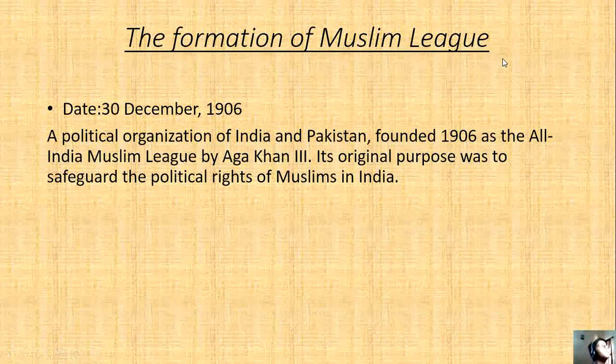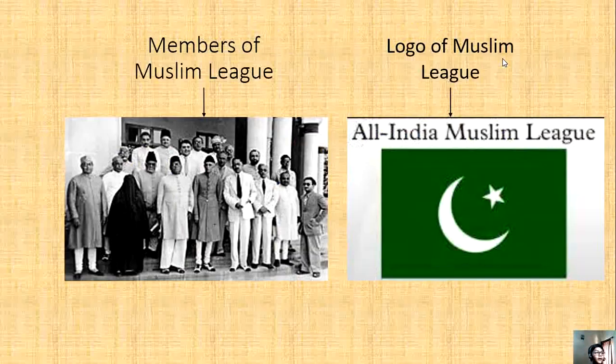The formation of the Muslim League. On 30 December 1906, a political organization of India and Pakistan was founded as the All India Muslim League by Aga Khan III. Its original purpose was to safeguard the political rights of Muslims in India. These were some members of the Muslim League who founded it. And this is the logo of the All India Muslim League. This is like the flag of Pakistan.